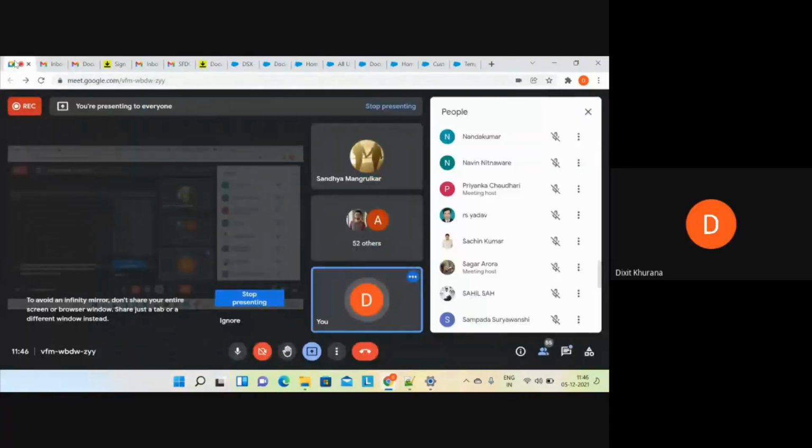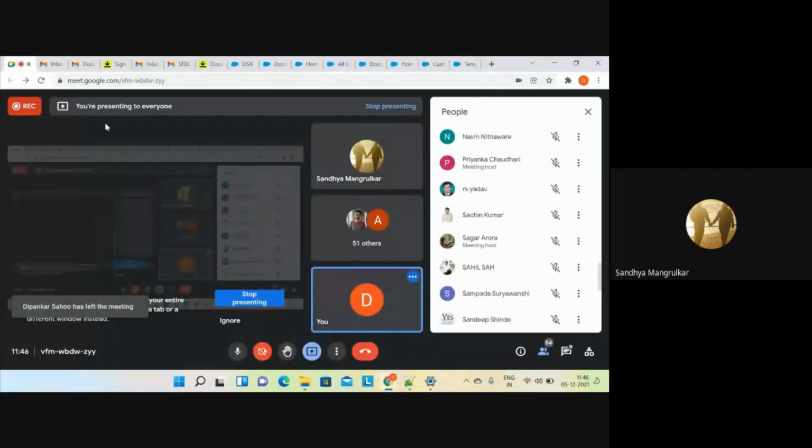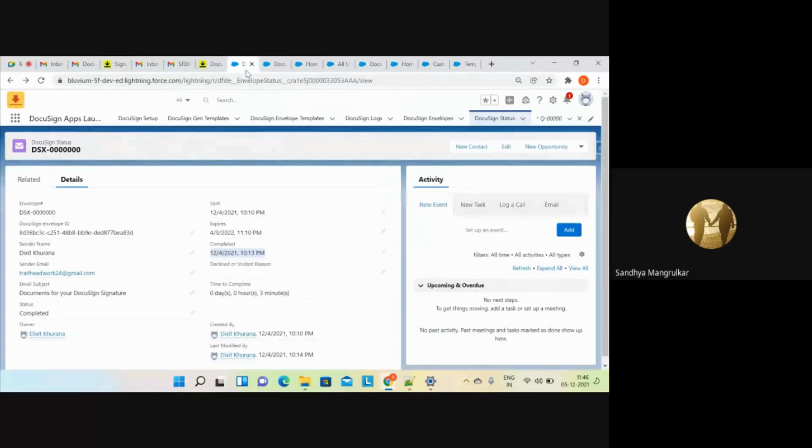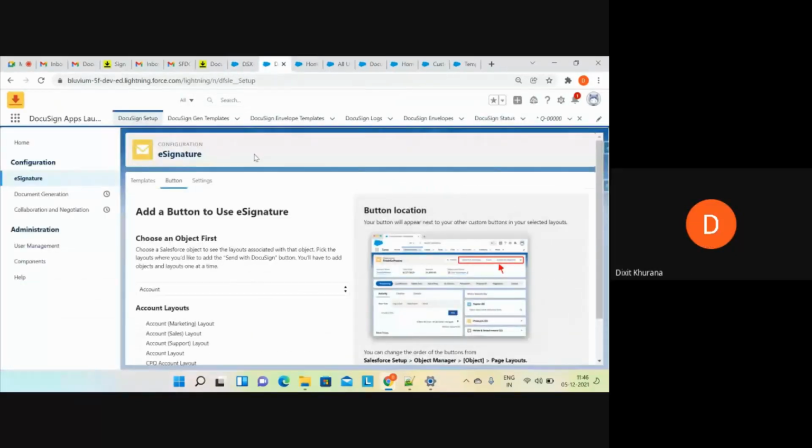And anybody else? Just 2 minutes on what is the purpose of the signing group? Signing group is basically like a public group in Salesforce, where we can add some users.